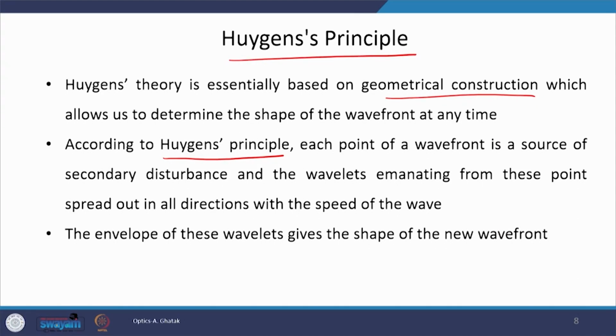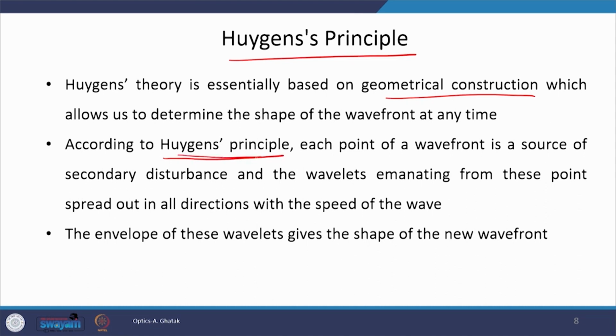Then you draw an envelope over these secondary wavelets, and this envelope forms the new wavefront, and this is how the wave propagates. This is what we have studied in our junior classes. Let us see what exactly Huygens says on wavefronts and their propagation.